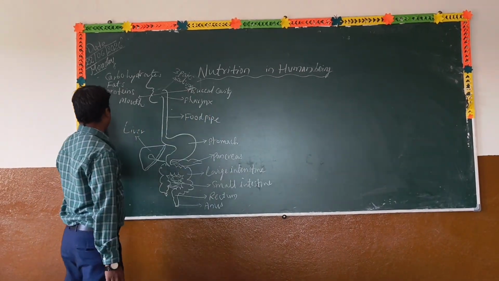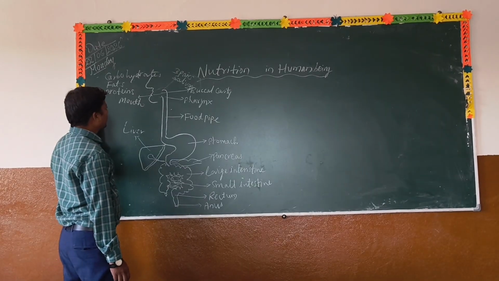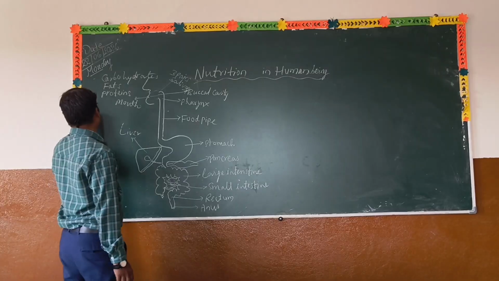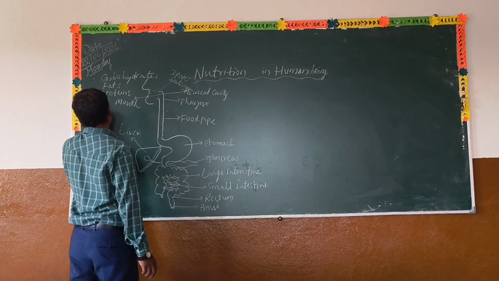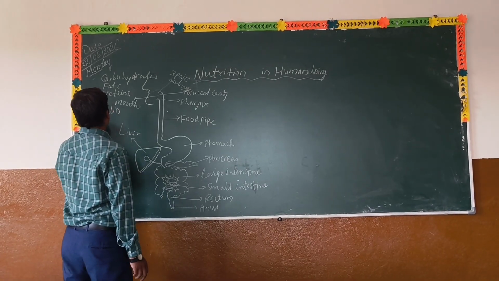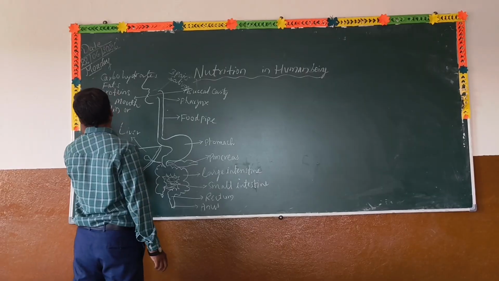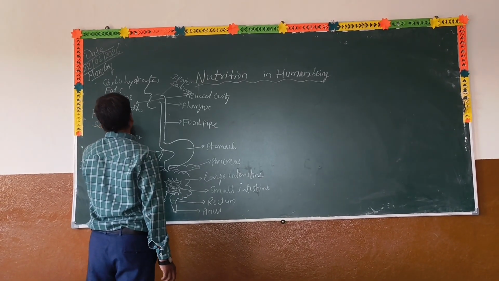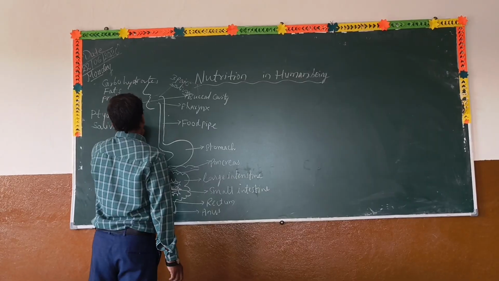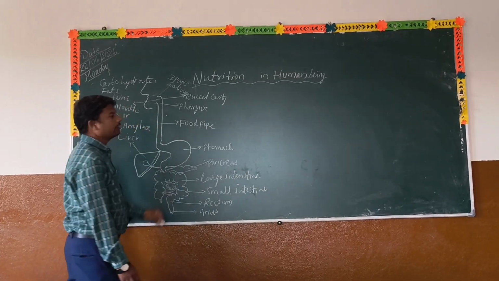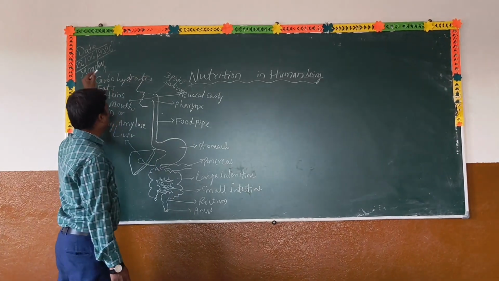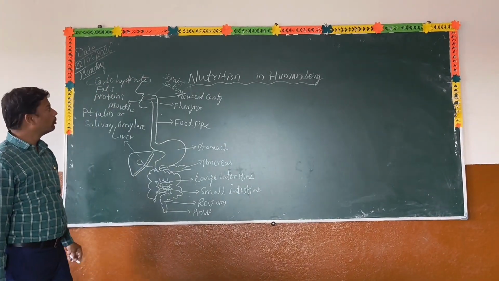The saliva contains an enzyme. That enzyme's name is ptyalin, or salivary amylase. This ptyalin, or salivary amylase, acts on the carbohydrates and converts them into maltose.